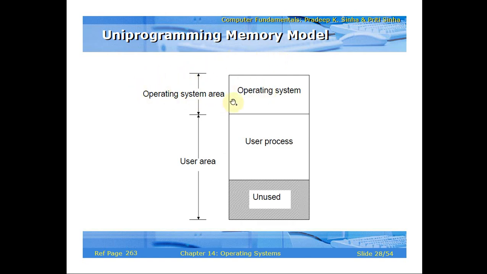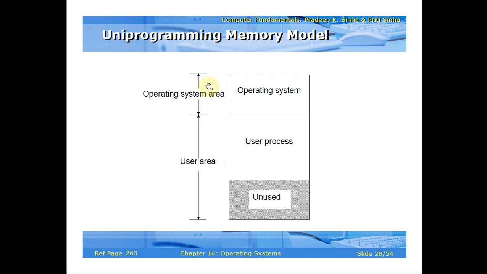This is the operating system area. You can see here, this is the area where the operating system is loaded. Think of it as Windows 10, Windows 8, whatever it may be, Linux. Next, this much portion of memory is for user processes, and this portion is unused. Of course, apart from the area where the operating system is loaded, the remaining portions will be used for the user area.